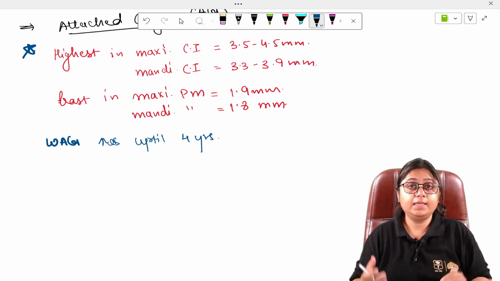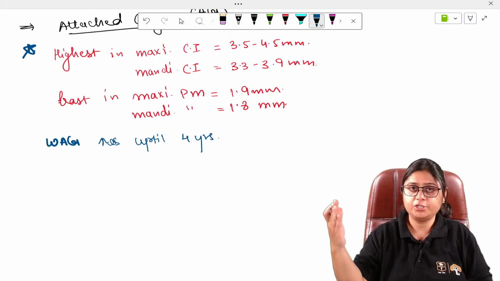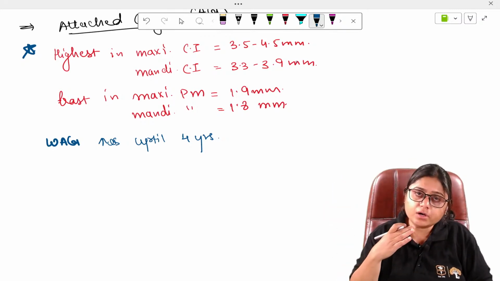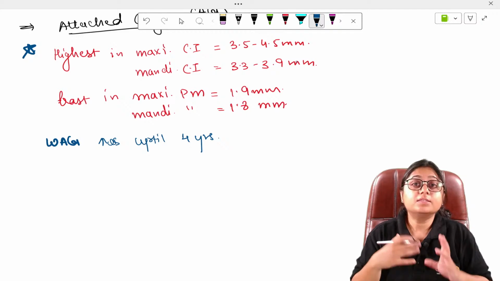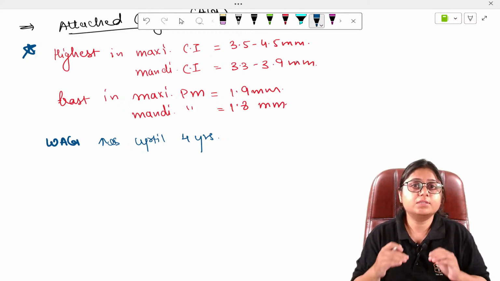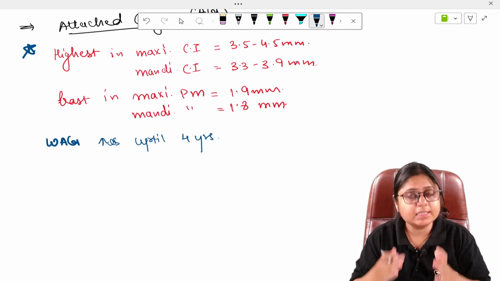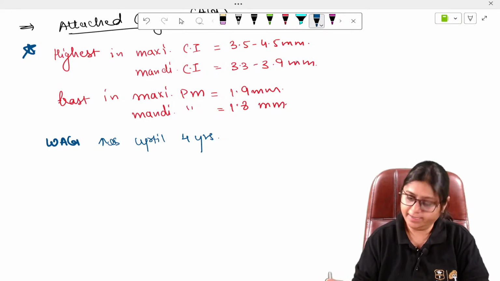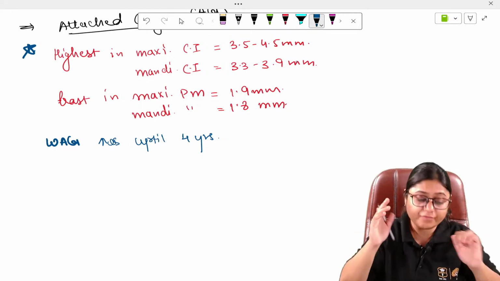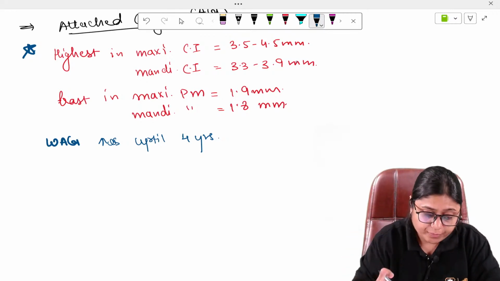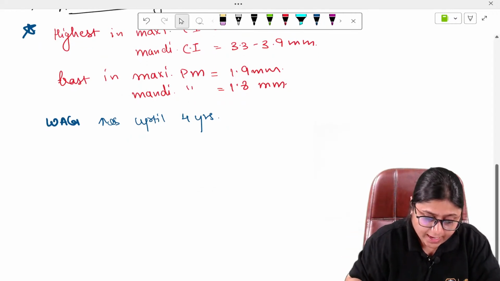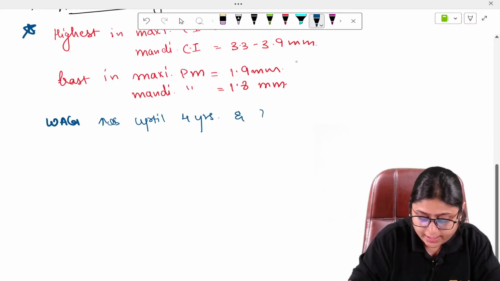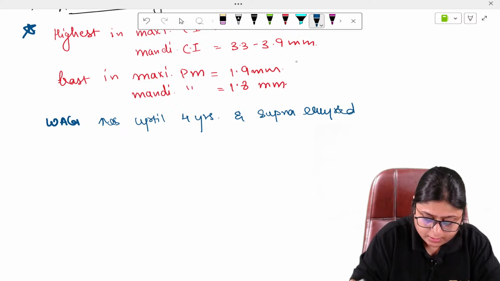But it has been seen in aged patients, because of attrition and everything, sometimes the width of attached gingiva increases due to passive eruption, about which we will be studying in the age-related changes. Okay. So width of attached gingiva increases up till 4 years, and in supra-erupted teeth.